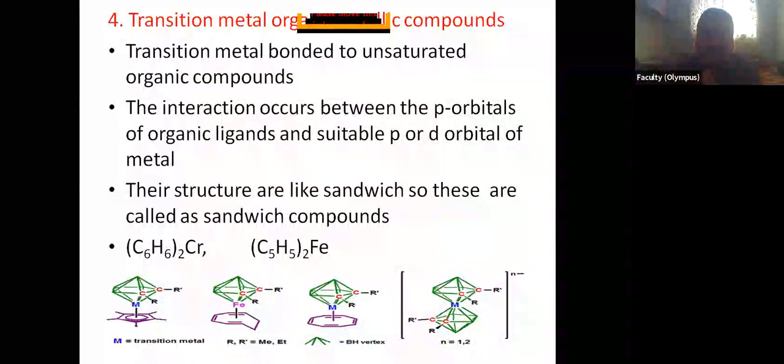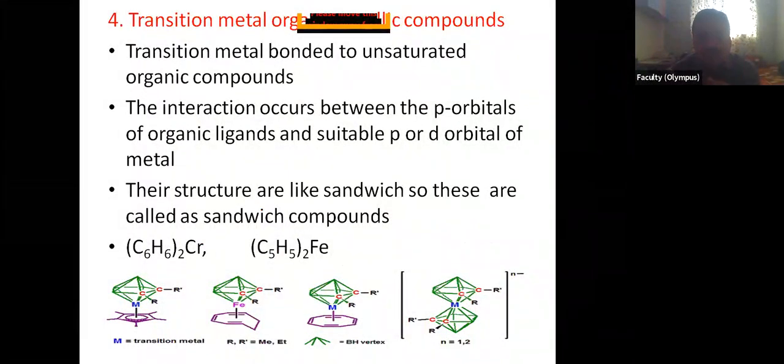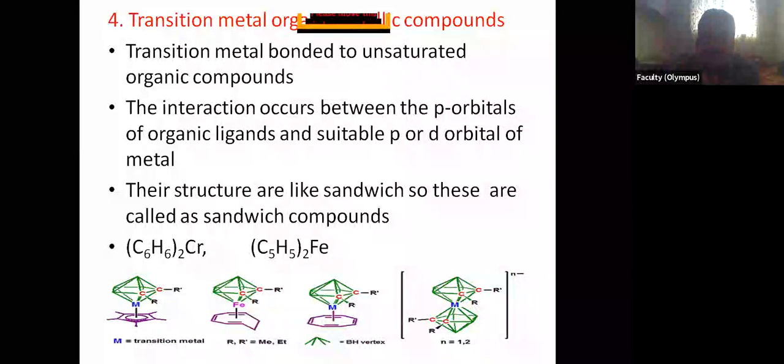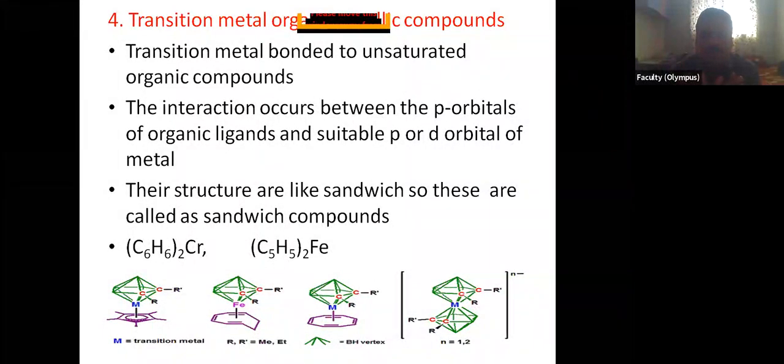Okay. Then the transition metal organometallic compound. See here again, the transition metal has one more property: to form organometallic compounds with some organic compounds which have delocalized pi electrons. In the previous example, there was the sigma bond.